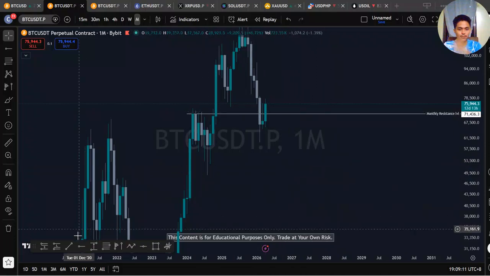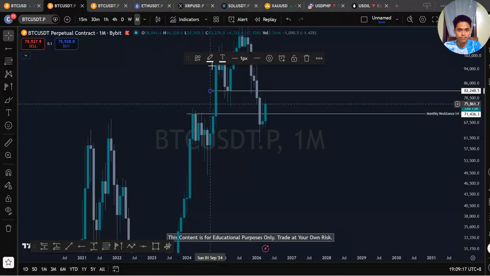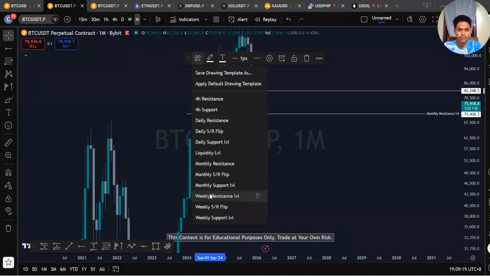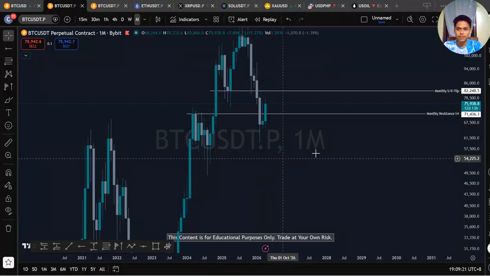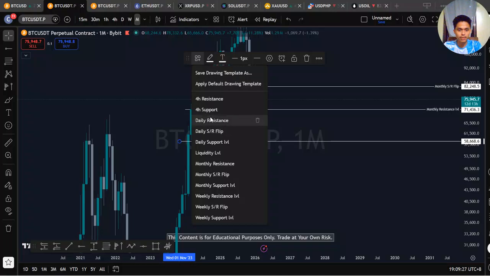So it will be that monthly resistance, and here our monthly is our flip. Here is our monthly support.